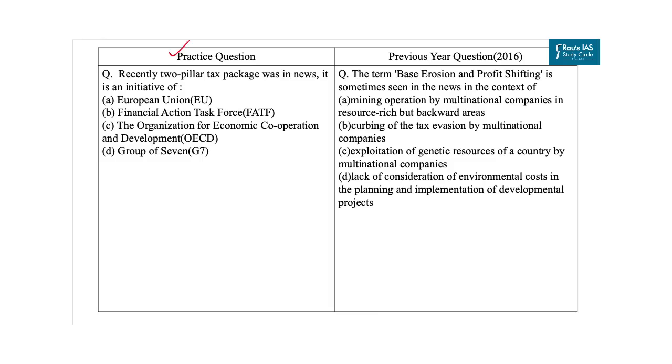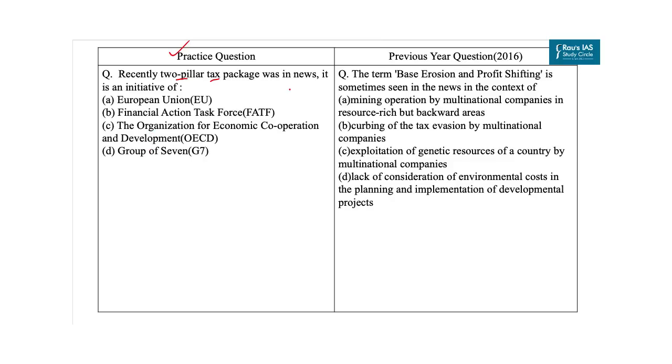Now let's come to the next practice question. Here question says, recently two-pillar tax package was in news and it is an initiative of. First option is European Union. Second, Financial Action Task Force. Third, the Organisation for Economic Cooperation and Development, that is OECD. And the last one is Group of 7.